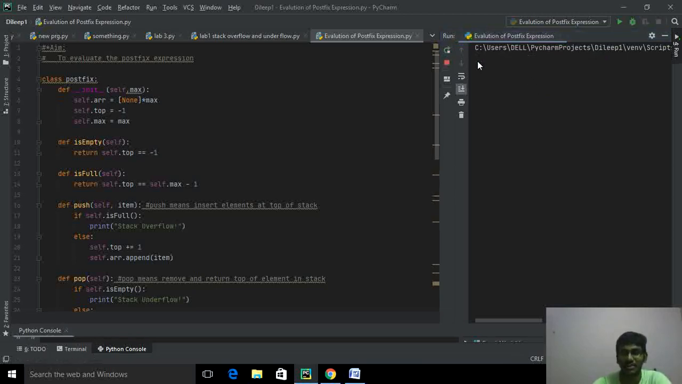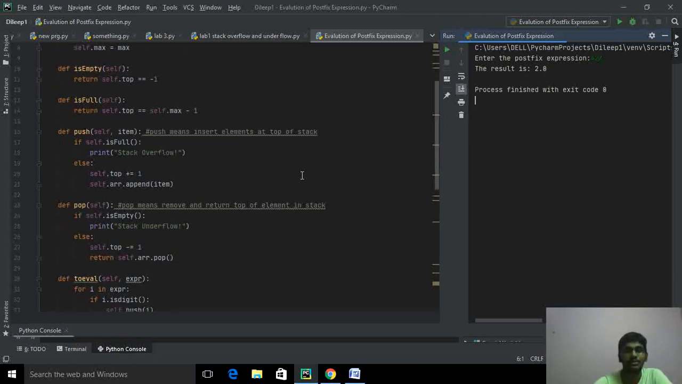Okay, we'll run once again. Enter the postfix expression. This time we'll give 4 2 slash. You can see the result of the postfix expression for the slash is 2. Therefore the result of the postfix expression is 2.